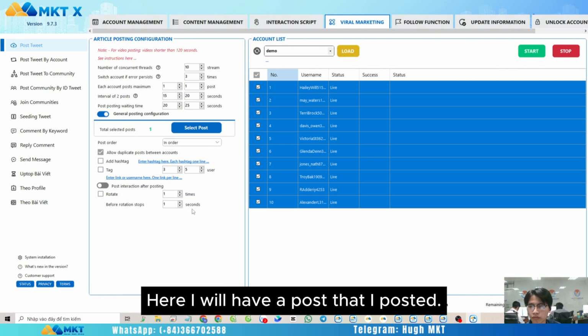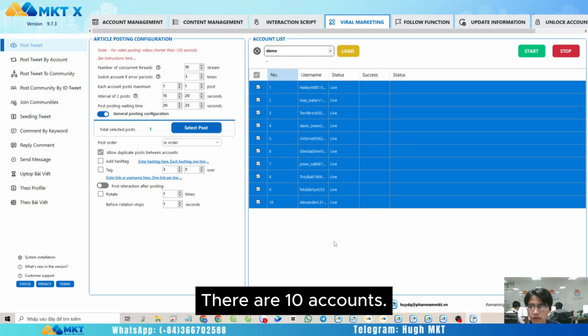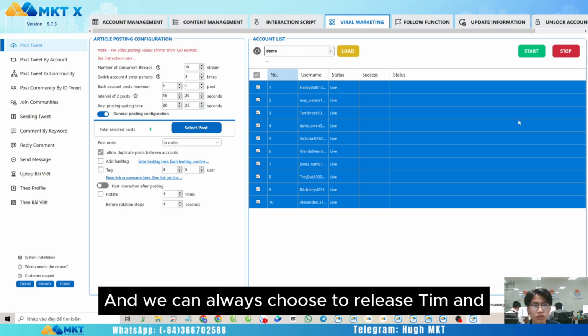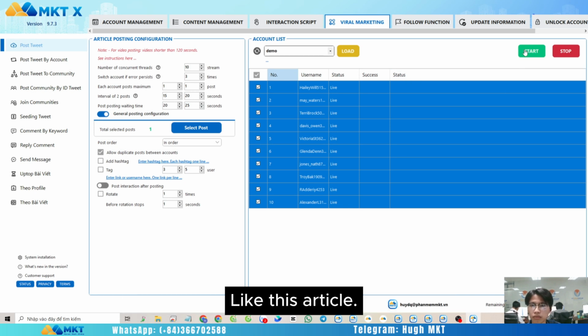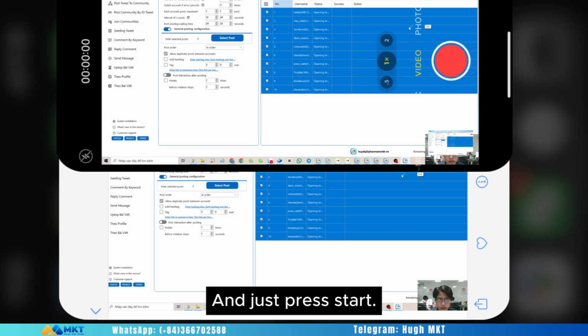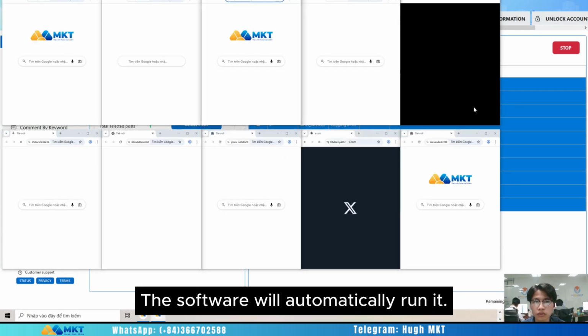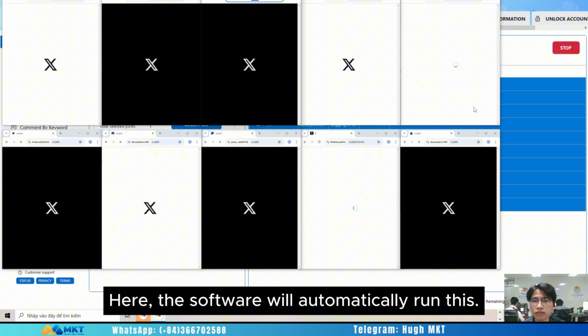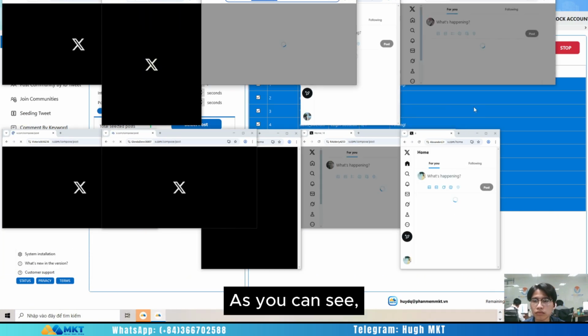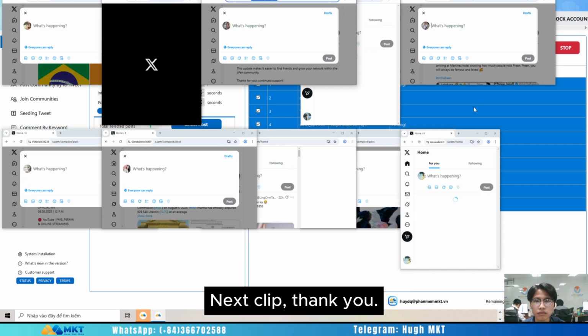Here, I will have a post that I posted. There are 10 accounts. And then when we're done posting, we can always choose to like this article, or always comment at the bottom of the post, and just press start. The software will automatically run it. Here, the software will automatically run this, as you can see.